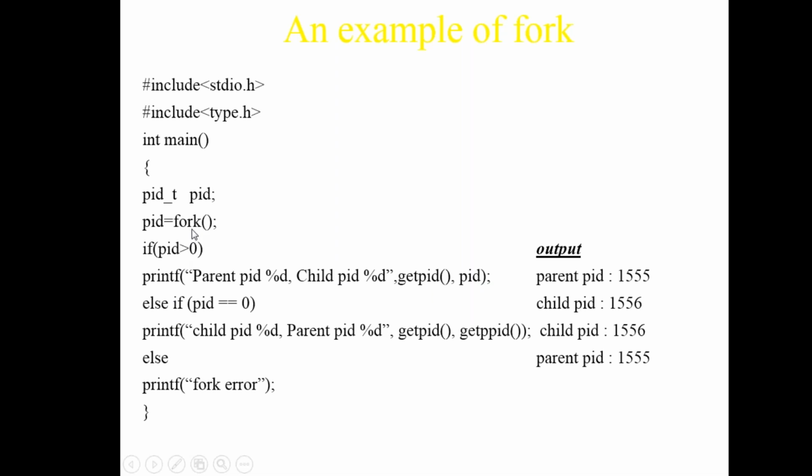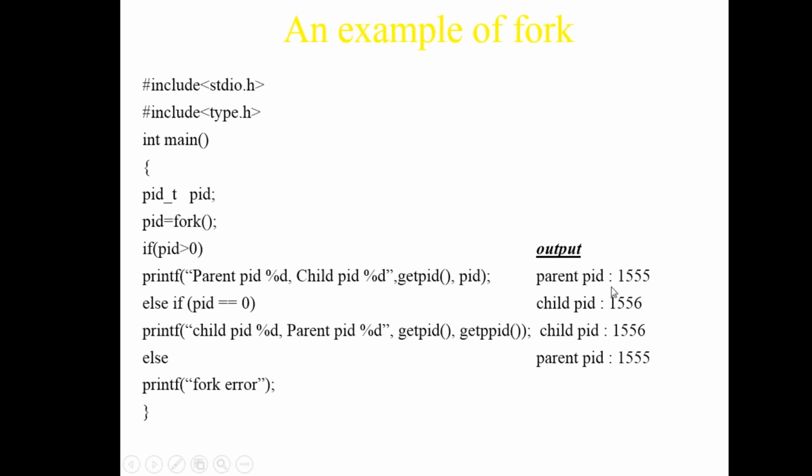If the fork doesn't execute, the PID has a default value of 0. Now if PID is 0, then in the child it will print the 0. If it has a parent PID, it will get the parent PID. So if the PID is greater than 0, it will print that value. Else if PID is 0, it can also print the PID values. Or else, if the fork has an error, something else will be generated. So by default it is 0. If it's not 0, then there is an error.